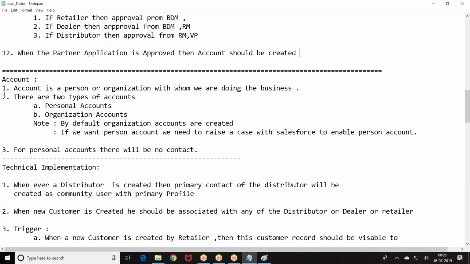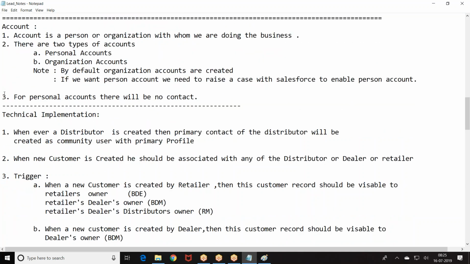When it is approved, then you become a dealer. Whereas the customer, after you purchase the product, you become a customer. So I will not take your information as a lead because it's a mass sale. We don't take you as a lead. Once I sell you, your data will be entered. It's a water purifier. I'll not consider it as a lead, qualify, then convert into customer. Only after purchase will your data be entered into our database. Customers are directly created, whereas the dealers come as leads, and they go for a partner application. When all the required documents are submitted, it will go to partner application. When the partner application is approved, then you become an account.